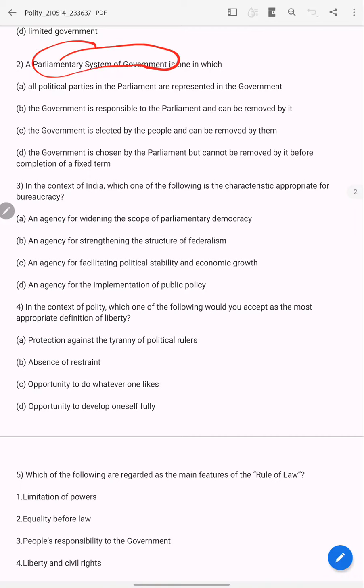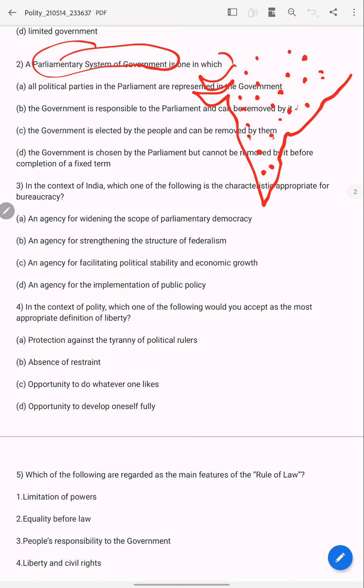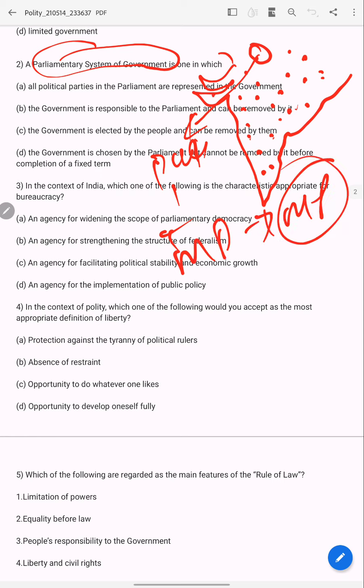Parliamentary system of the government. What is the parliamentary system of the government? In India, every person will take part in elections, in general elections, to go to the parliament. That's why we call them MP, member of parliament. Even the prime ministerial candidate will fight for a seat in the parliament.